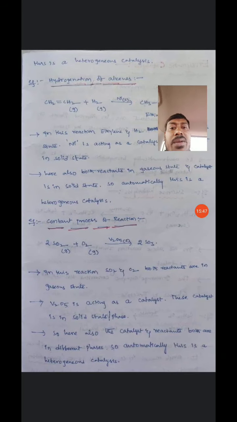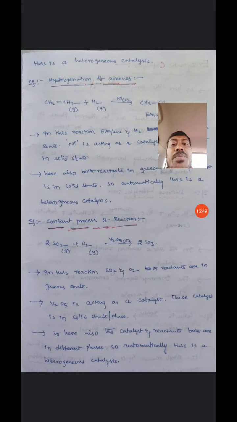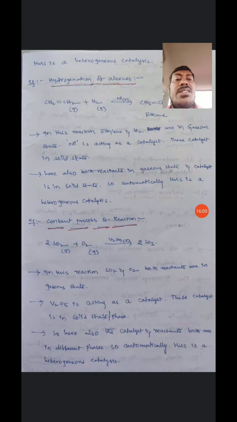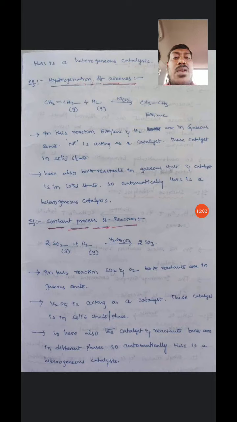So automatically this is a heterogeneous catalysis, because the reactant molecules and catalyst are in different phases. So this is one of the examples of heterogeneous catalysis.